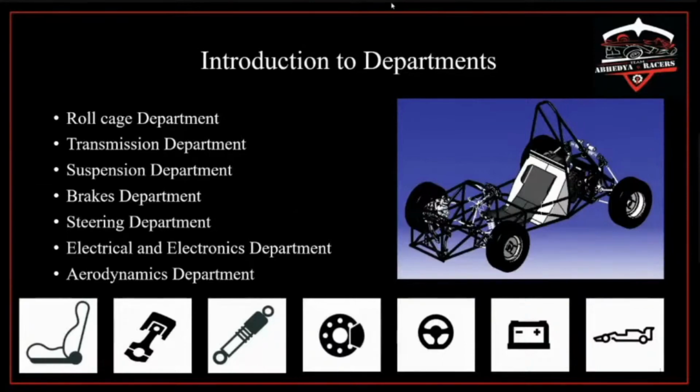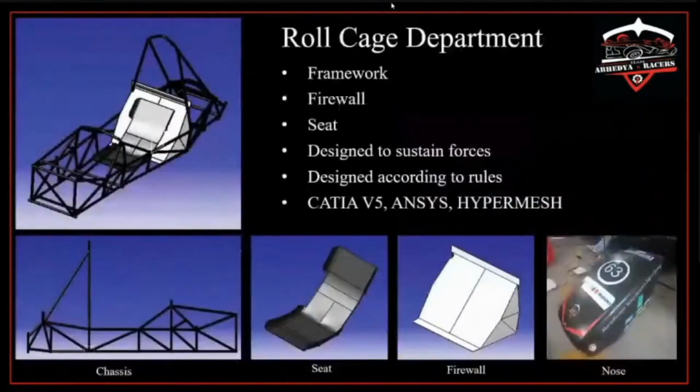Let's take a look at their assemblies and important components. Note that this is a very short introduction for understanding the further session in a better way. Let's see our first department, roll cage department. The roll cage department designs the chassis, seat, nose, firewall and several other components.